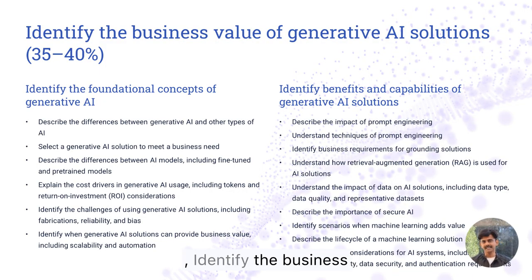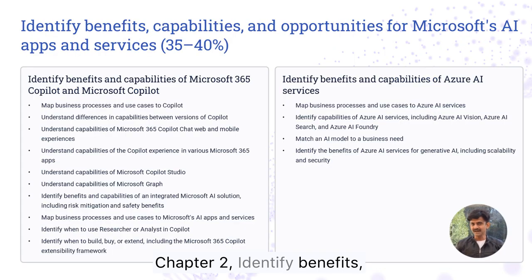Chapter 1. Identify the business value of generative AI solutions, 35 to 40%. 2 modules. Module 1. Identify the foundational concepts of generative AI. Module 2. Identify benefits and capabilities of generative AI solutions. Chapter 2. Identify benefits, capabilities, and opportunities for Microsoft's AI apps and services, 35 to 40%.